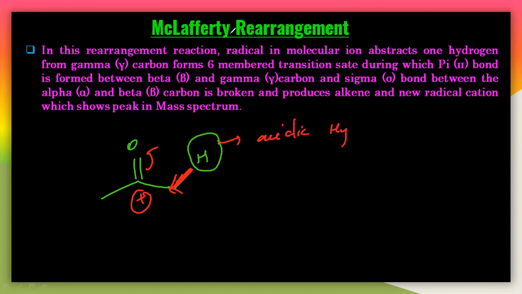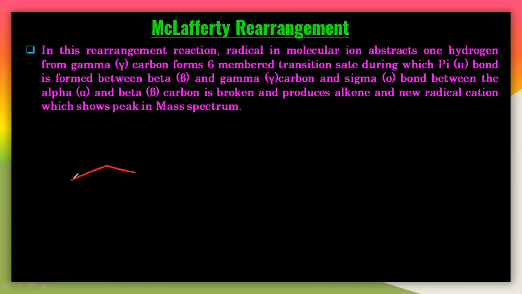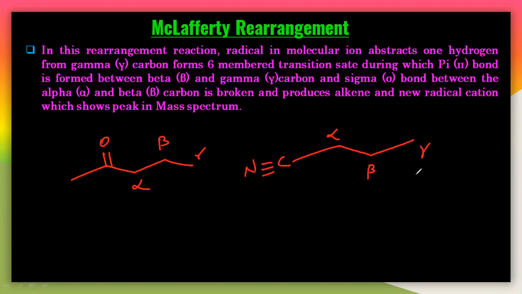Now you have to understand, if you take any chain like this, this is alpha, this is beta and this is gamma. If I am writing this as cyanide here, this is C triple bond N. You can also write it like this: alpha, beta and gamma. Like this you have to write.